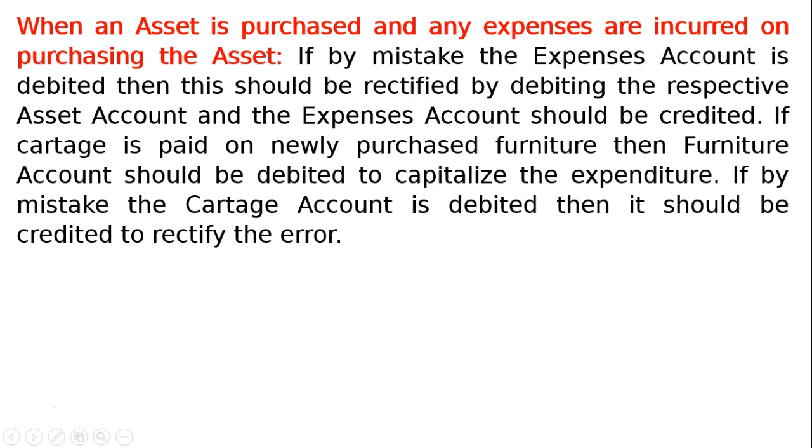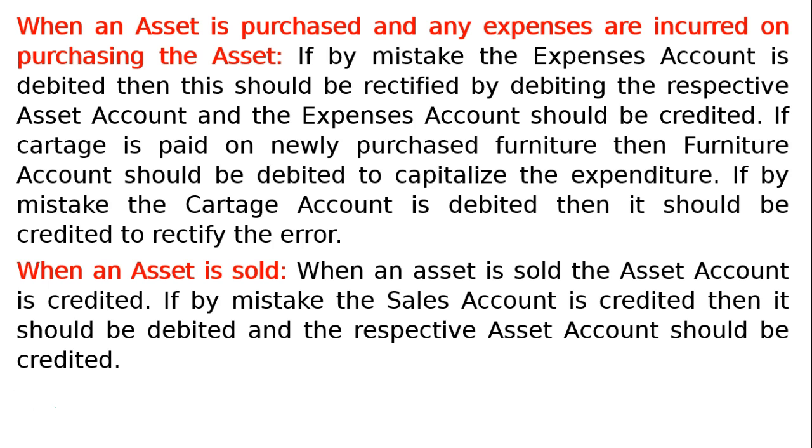When an asset is purchased and any expenses are incurred on purchasing the asset, if by mistake the expenses account is debited, then this should be rectified by debiting the respective asset account and the expenses account should be credited. If cartage is paid on newly purchased furniture, then furniture account should be debited to capitalize the expenditure. If by mistake the cartage account is debited, then it should be credited to rectify the error.